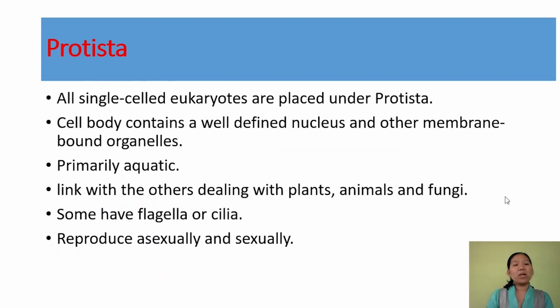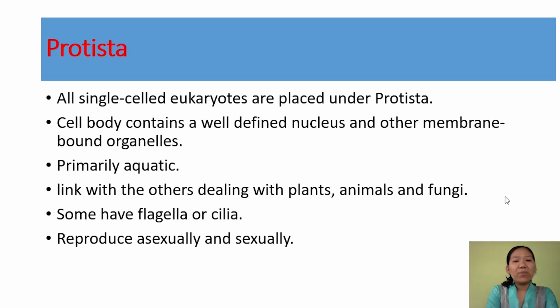Our next topic, our next kingdom, is Protista, kingdom Protista. Talking about its general characteristic features, this kingdom consists of unicellular and eukaryotic organisms. Since they are eukaryotic, they have a well-defined nucleus with a nuclear membrane around it and other membrane-bound organelles like mitochondria, Golgi bodies, and endoplasmic reticulum.